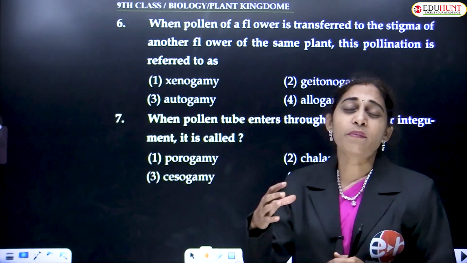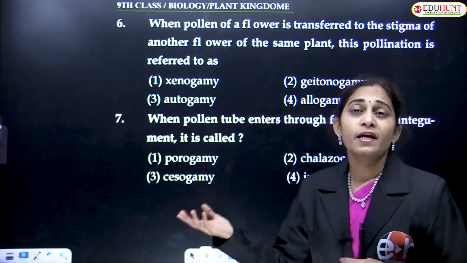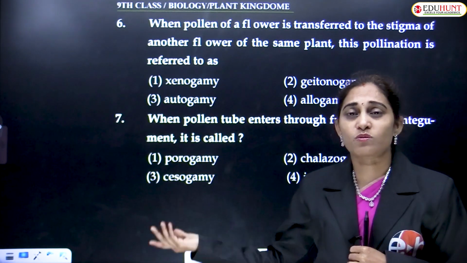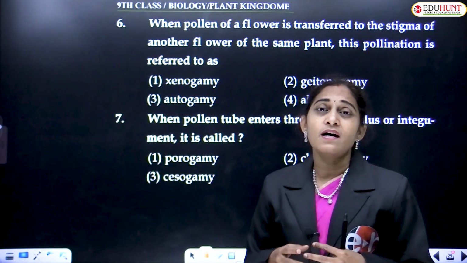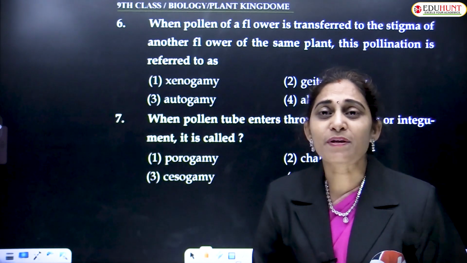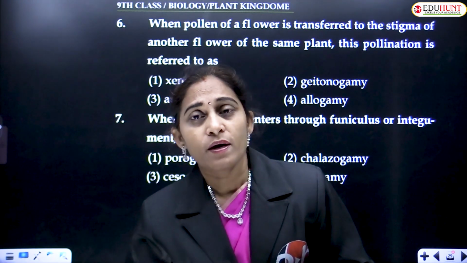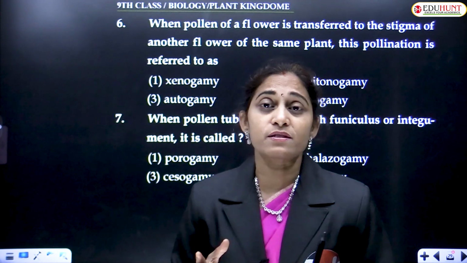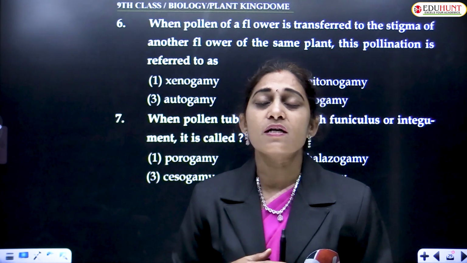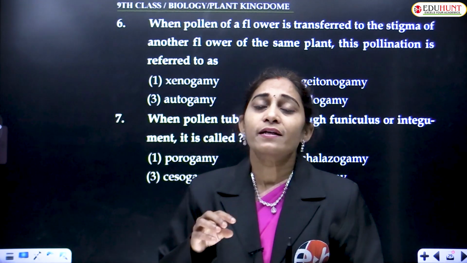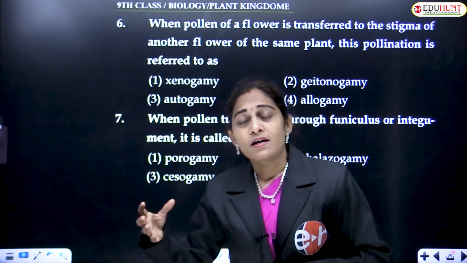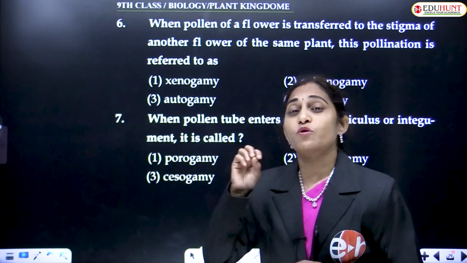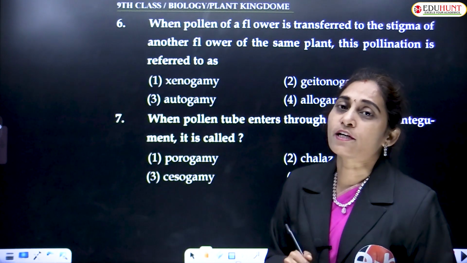Otherwise, the wind may carry several pollen grains from X to Y, X to Z, X to A, X to C, like that. That is, pollen grains of tamarind may fall on the stigma of mango, but that is not called pollination because they are not related. Only when they are related, the transfer of pollen grains from one plant to another or from one flower to another is called pollination.